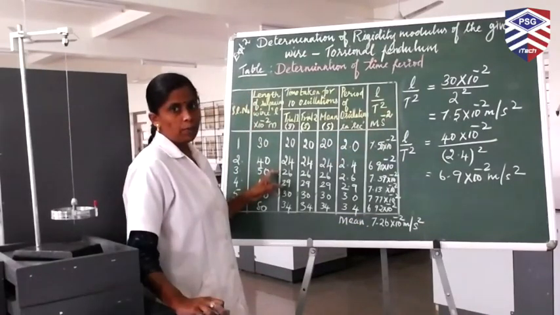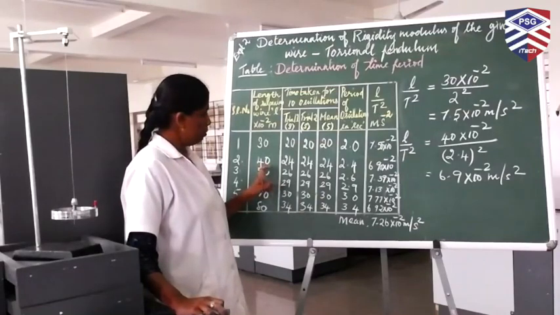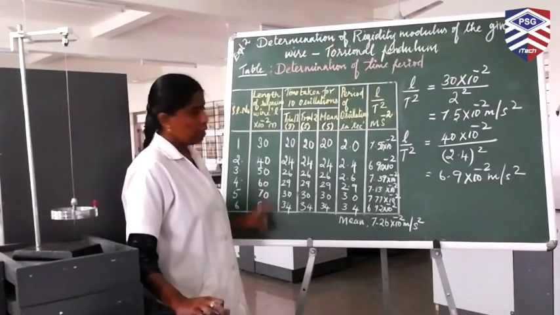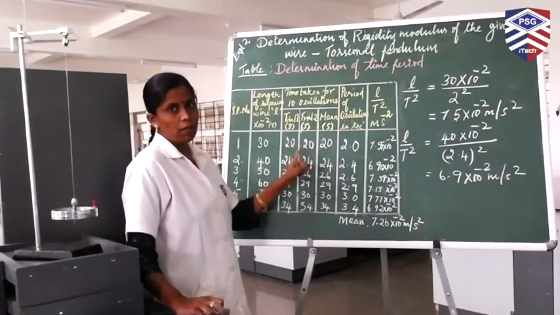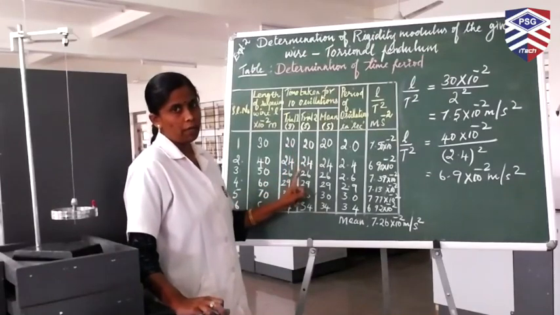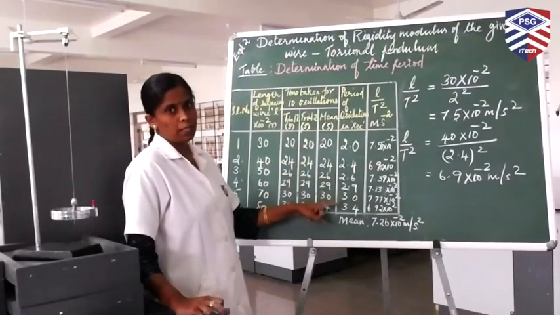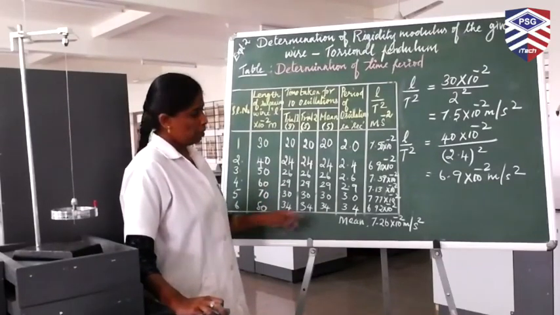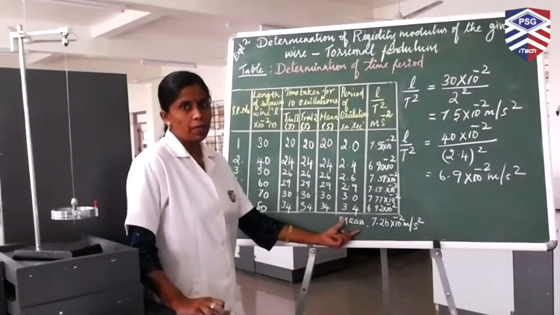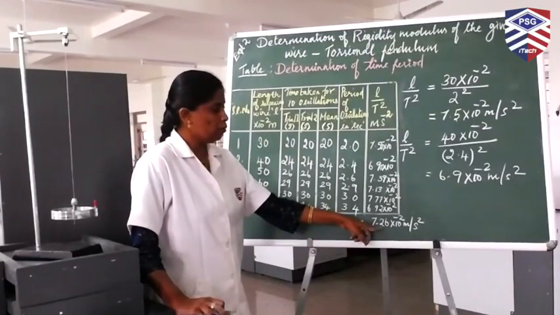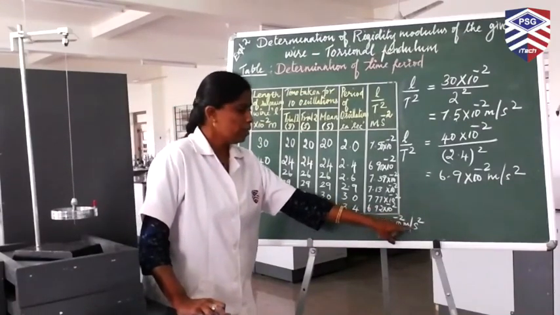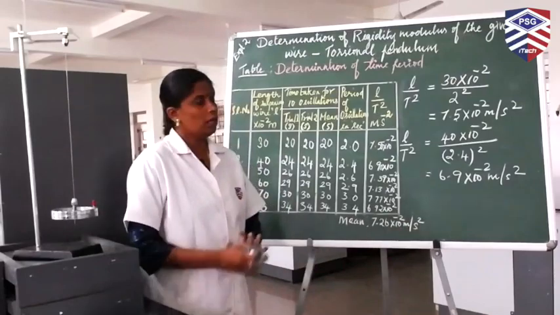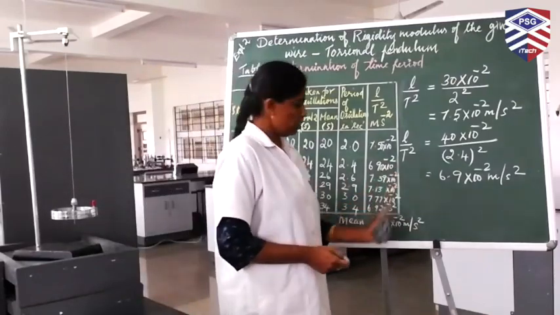So we have done the experiment for all the lengths starting from 50, 60, 70 and 80 and we have calculated the time taken for 10 oscillations for trial 1 and trial 2. Similarly, you have to repeat this experiment for the entire length of the pendulum. And we have calculated the mean of L by T square is equal to 7.26 into 10 power minus 2 meter per second square.